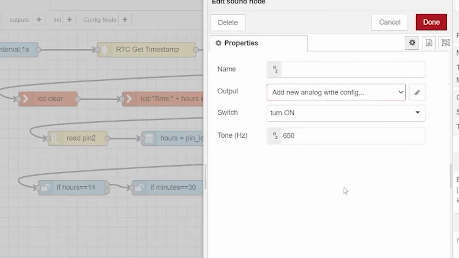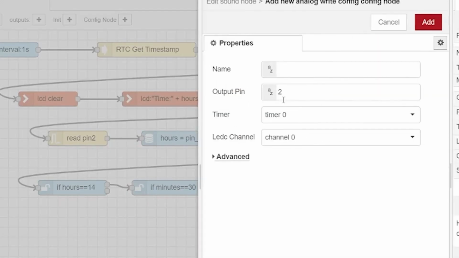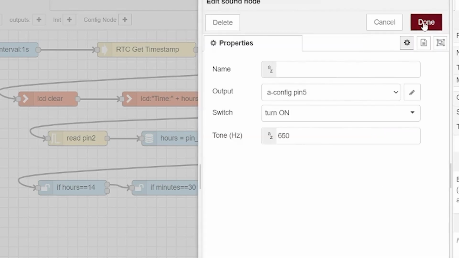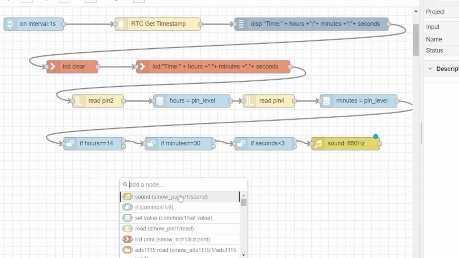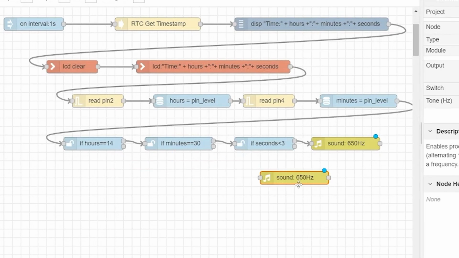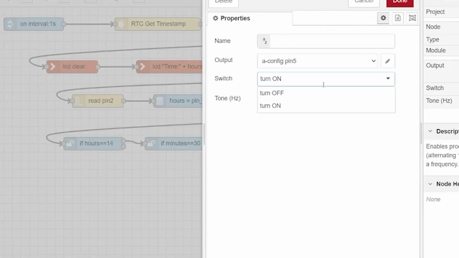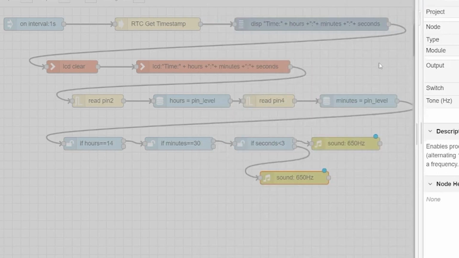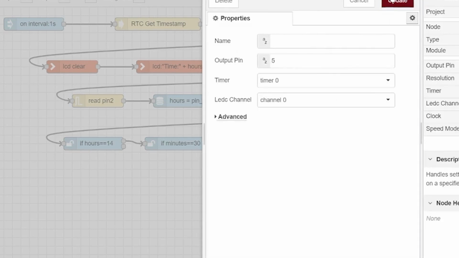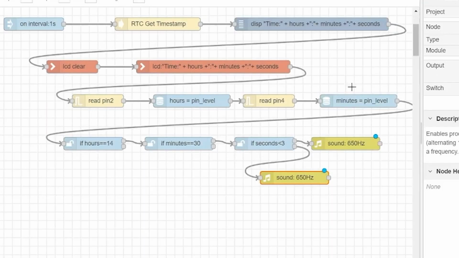join this node, then go in pencil icon. You can select here output pin. I had given it 5, then done. The next we will need again a sound node. This time the condition we have to set is off, so switch off. Go in pencil icon. Here you can select output pin, then update it and select done.